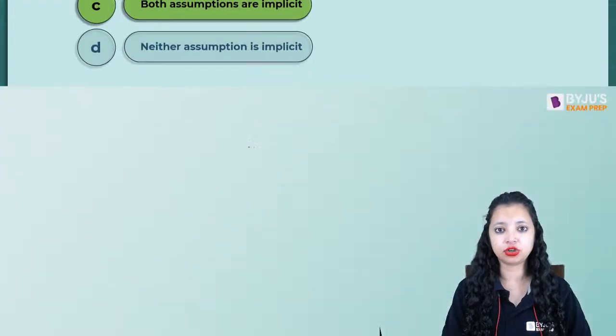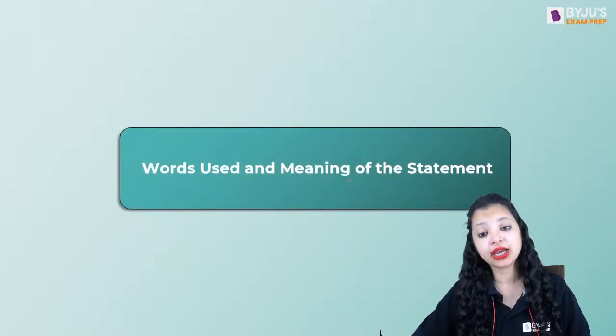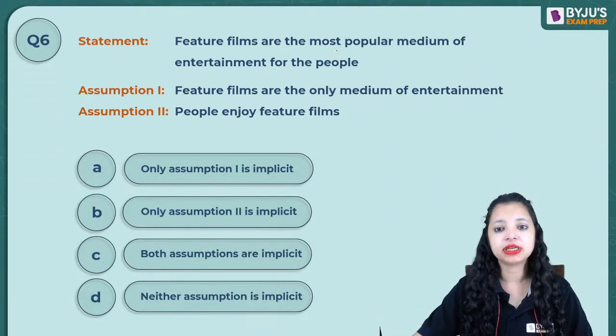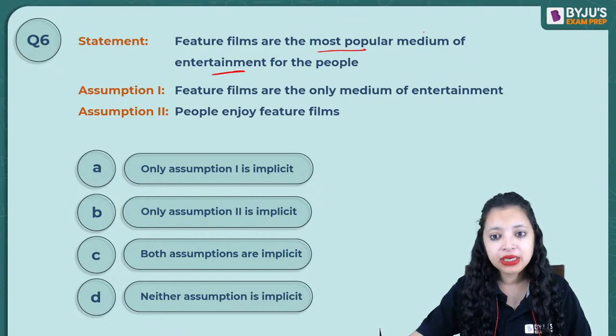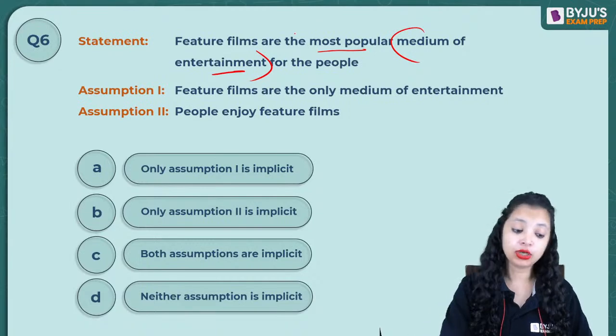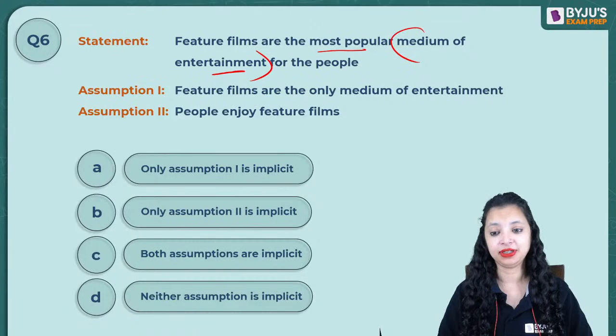Let's have a look at the next question. That's another category: words used and meaning of the statement. Let's see that. Feature films are the most popular medium of entertainment for the people. What are the assumptions I will make when I give you this statement?